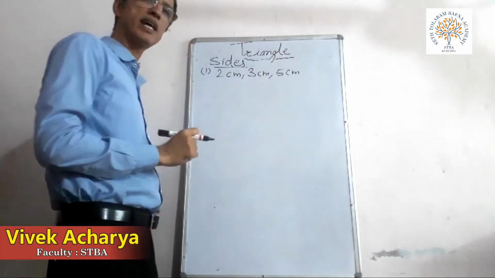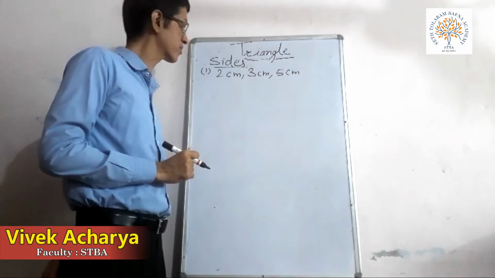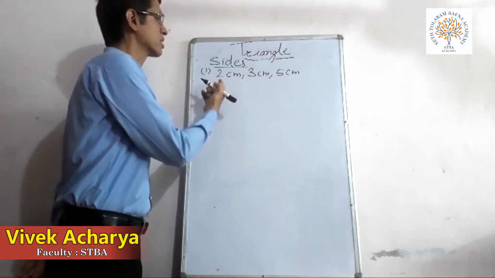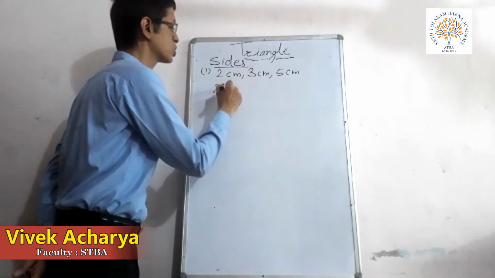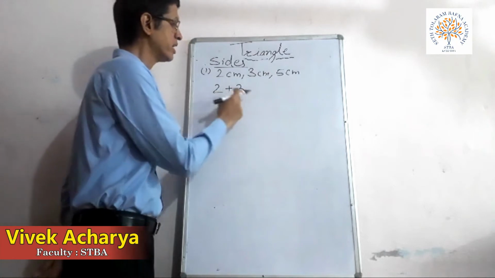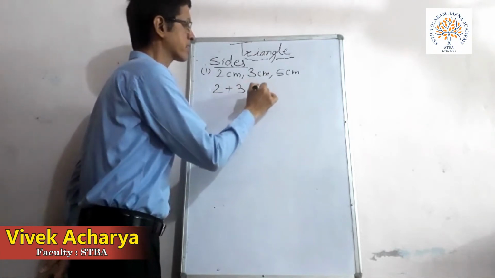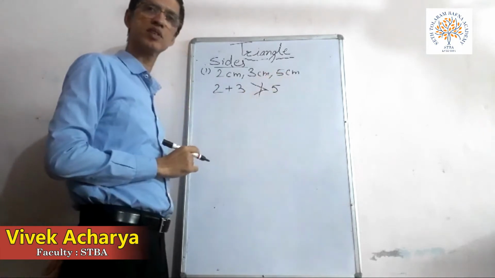Now I have to check whether the triangle is possible in this case or not. Children, if I add the first and second side, it is 2 plus 3. As you can see, it is not greater than the third side, that is 5.